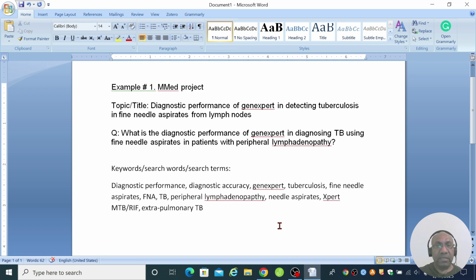So these are keywords or search terms that you can use in different combinations using Boolean operators to develop your search strategy. So I used one example as a way to find or identify and select keywords that you can use to build your search strategy.